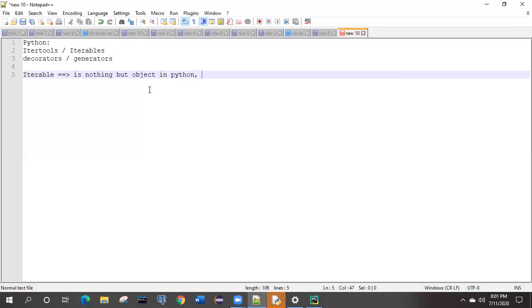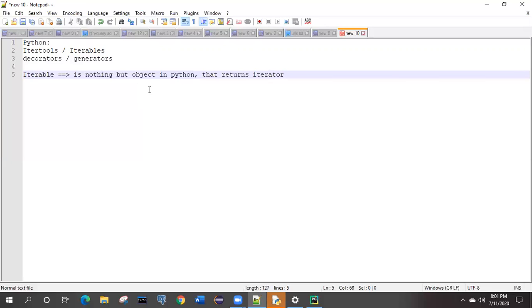Everything is an object, class and object. Now, if it is an object, it should differ from the other objects, right? So that is the definition we are going to see. An iterable is an object that can return an iterator. It returns an iterator.